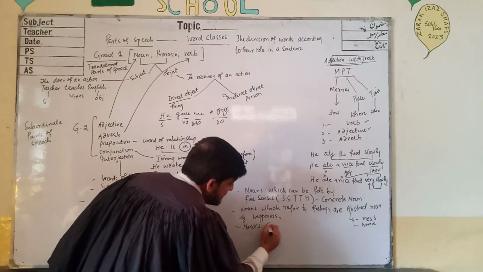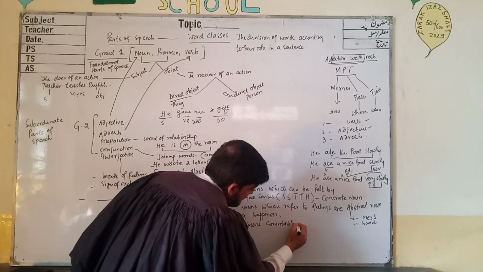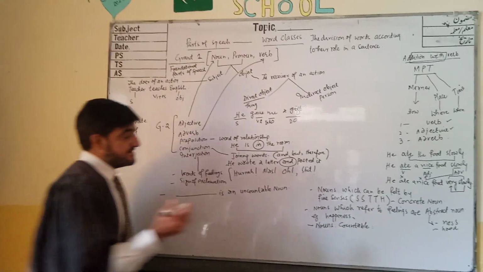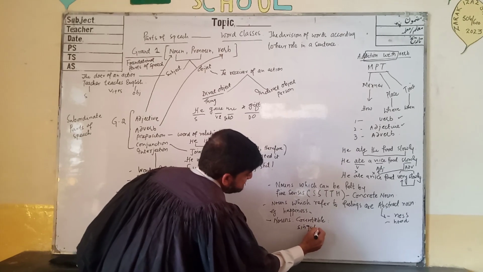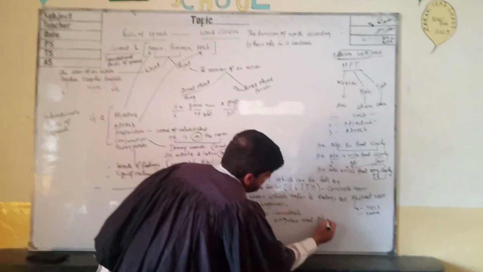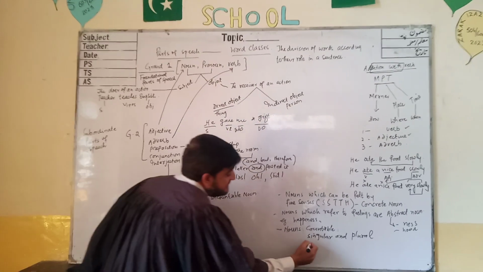Means countable. Countable nouns are those which have singular and plural. In your paper, there is given a cap.